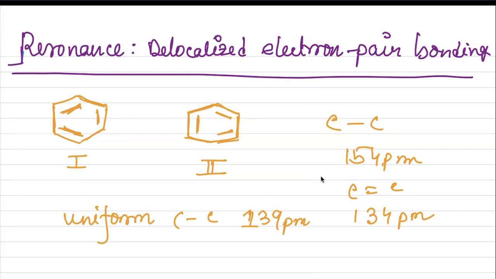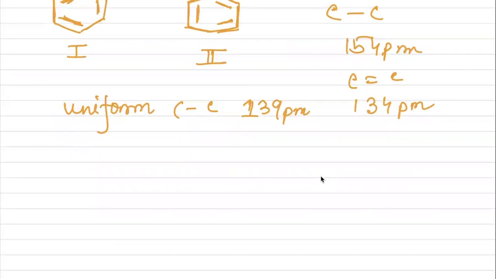It is not like it has two types of bond length. No, it has only one uniform bond length, 139 picometer. So why is this so? Now, this is because of resonance.